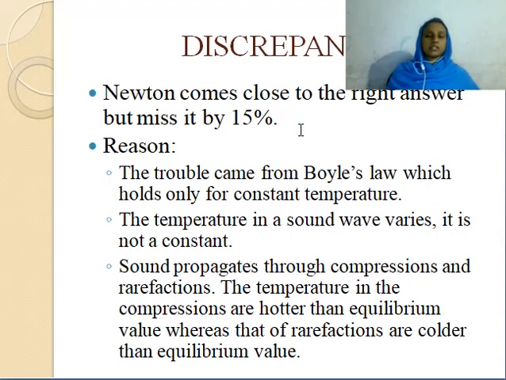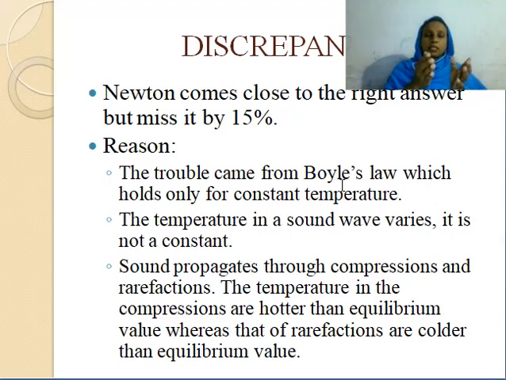So we have to check the reason. What happens to his assumptions to produce this much error in its derivation? The reason is that Newton assumed Boyle's law holds for sound waves, but this is not true. The temperature in a sound wave varies. Newton assumed that the sound wave propagates with constant temperature, but now we know that sound wave propagates through the medium with compressions and rarefactions.